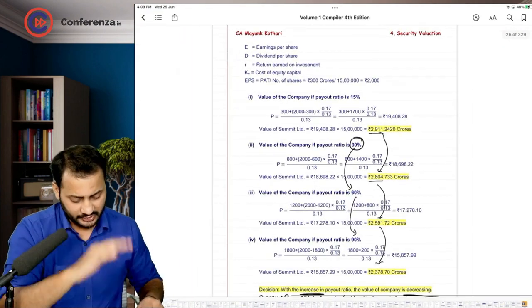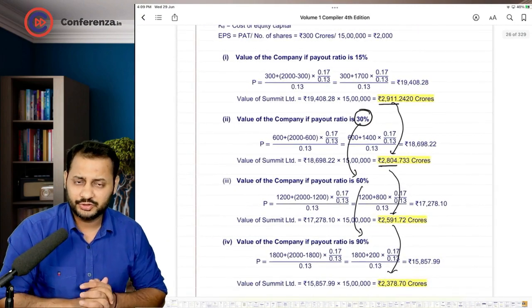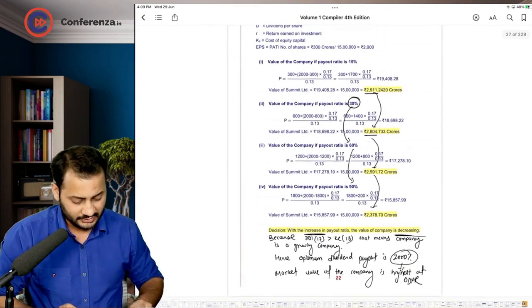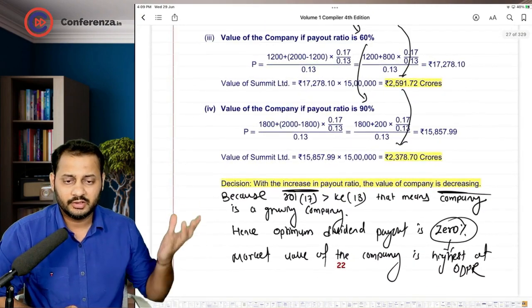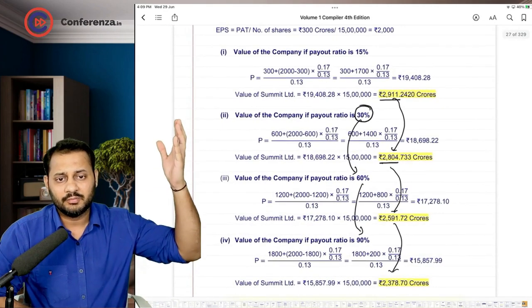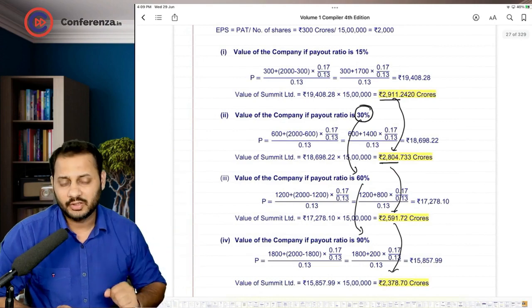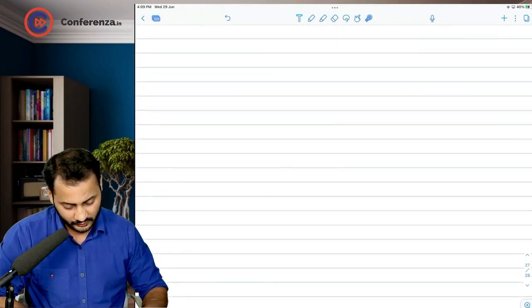Okay, so just remember that. Now I will conclude this question, but we are going to discuss the optimum dividend payout, when to say the optimum dividend payout, and why the market value of the company is decreasing when we are increasing the payout. So have a look at this part now.